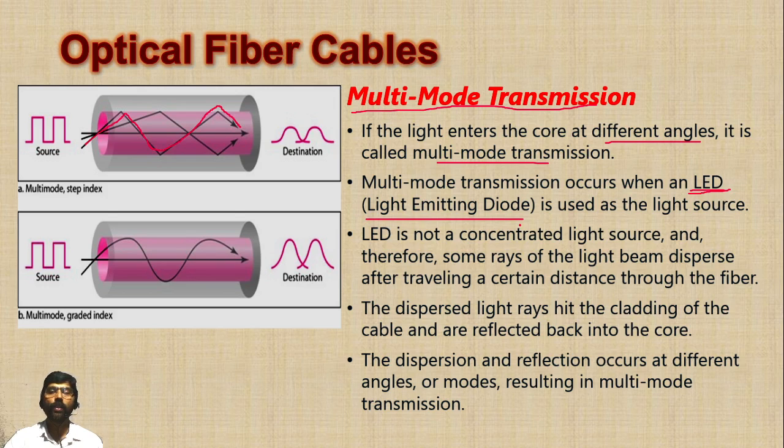So the light which is traveling in the center, that is concentrated, will reach first, and the light which is making reflections will take longer because it has to travel more distance. So this type of transmission mode is a little bit slower.